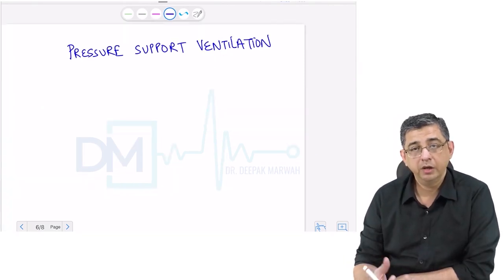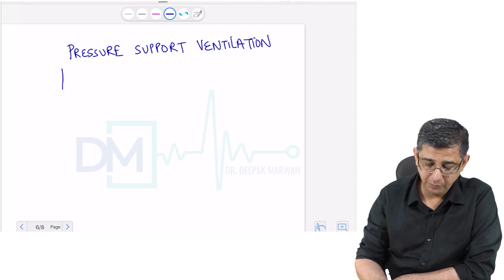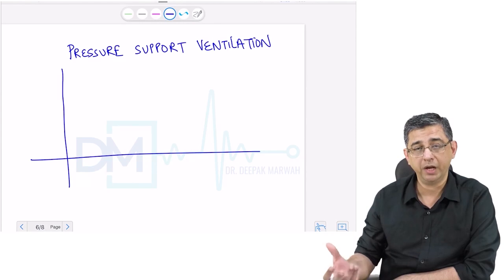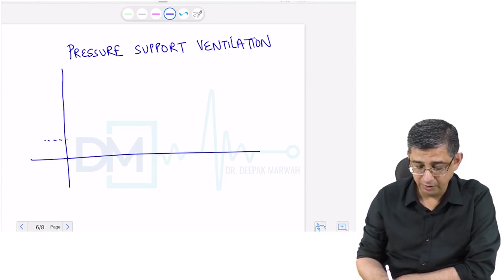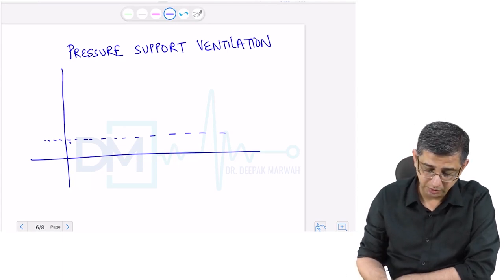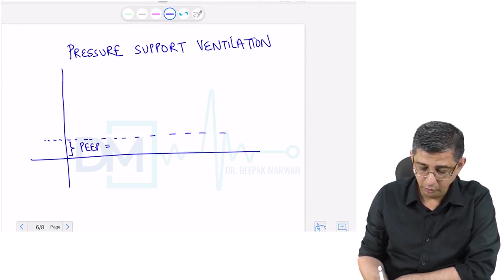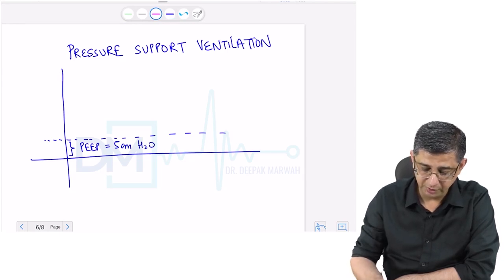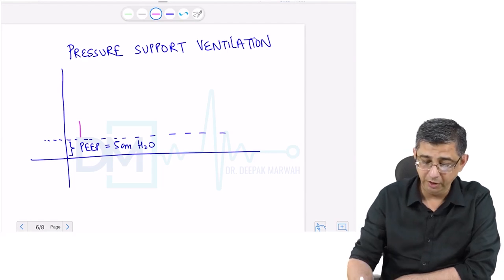So let us now learn one more ventilation strategy called pressure support ventilation, and see how it is different from assist controlled mechanical ventilation. I have set up a basic PEEP for my patient of 5 centimeter of water. This represents the PEEP part. Now whenever the person tries to breathe, the purple here represents the patient's effort, the ventilator will kick in.